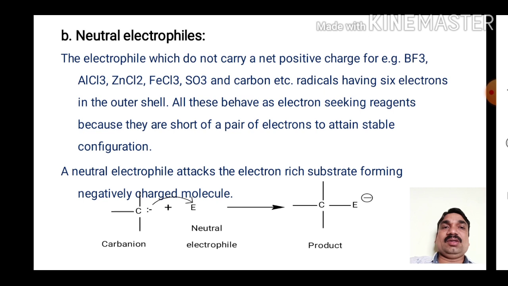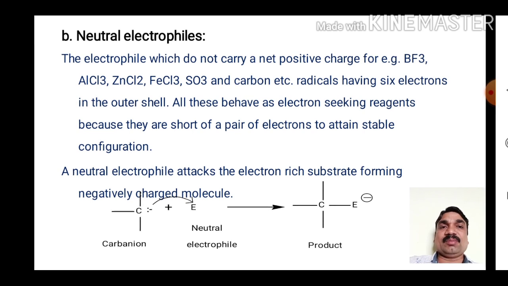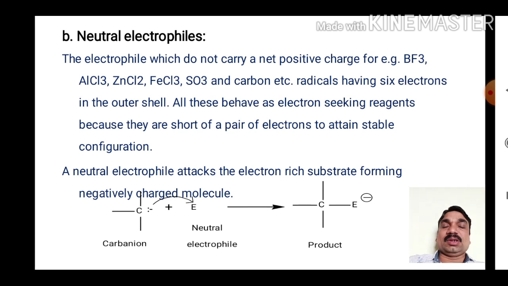When a neutral electrophile attacks the electron rich substrate, it forms negatively charged molecules. For example, when a carbanion is treated with a neutral electrophile, it results in the formation of a new species, a product with negative charge.